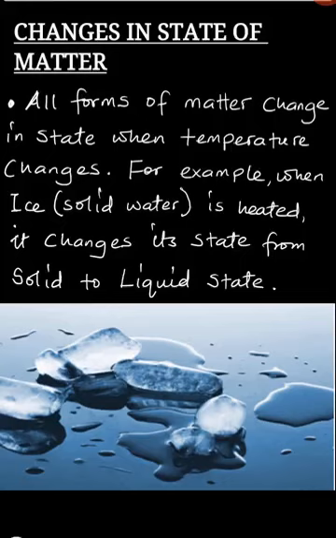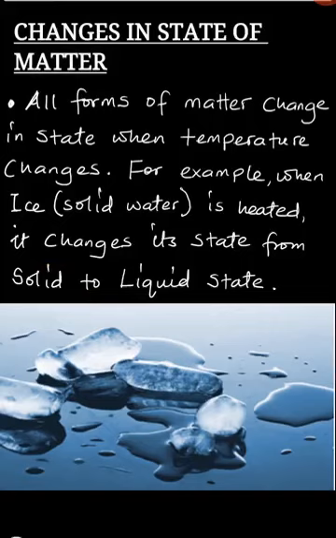So you are going to discover that all forms of matter change in state when temperature, for example, changes. For example, when ice, which is just solid water, is heated, it changes its state from solid to liquid.